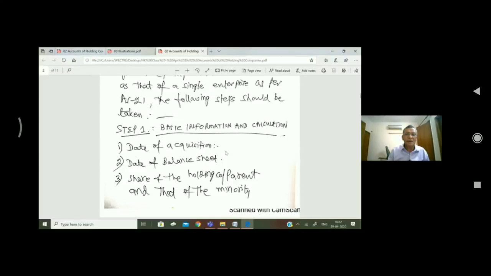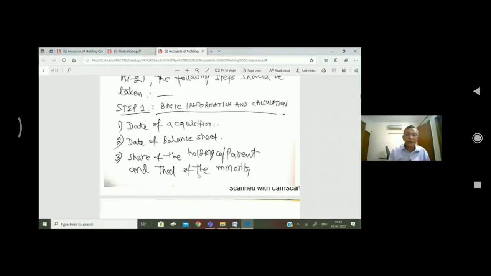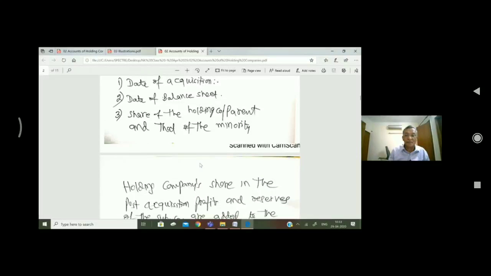Does it acquire on 31st March or any other date? Share of the holding company or parent company and that of the minority: whatever share, it is 100%, 80%, 90%, 60%, whatever. What is the number of shares? What is the value of the shares?